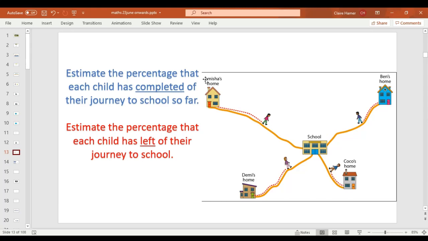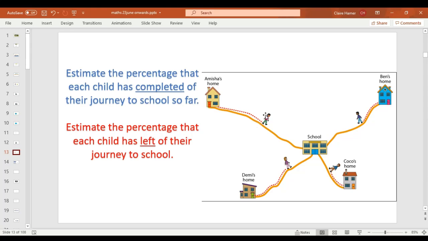So, for example, if we look at Amisha together, so this is Amisha's whole journey. Remember, the whole journey would be 100%. Now, looking at this journey, I can see that Amisha, I think she's gone just over half of her journey. So I think it's probably in the 50%. Probably that's just my opinion.